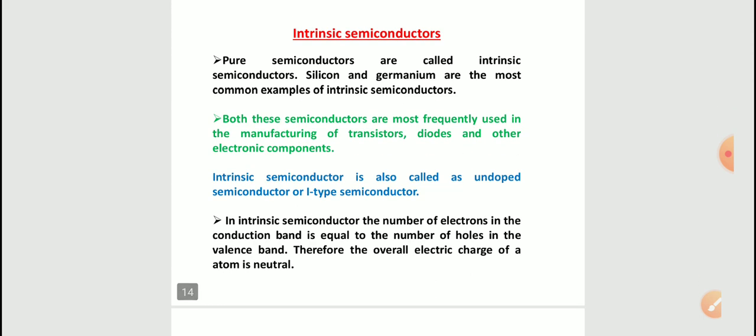First we will see about intrinsic semiconductors. Intrinsic semiconductors are called pure semiconductors. Examples are silicon, germanium. Both these semiconductors are most frequently used in the manufacturing of transistors, diodes, and other electronic components. These are also called undoped semiconductors or i-type semiconductors.